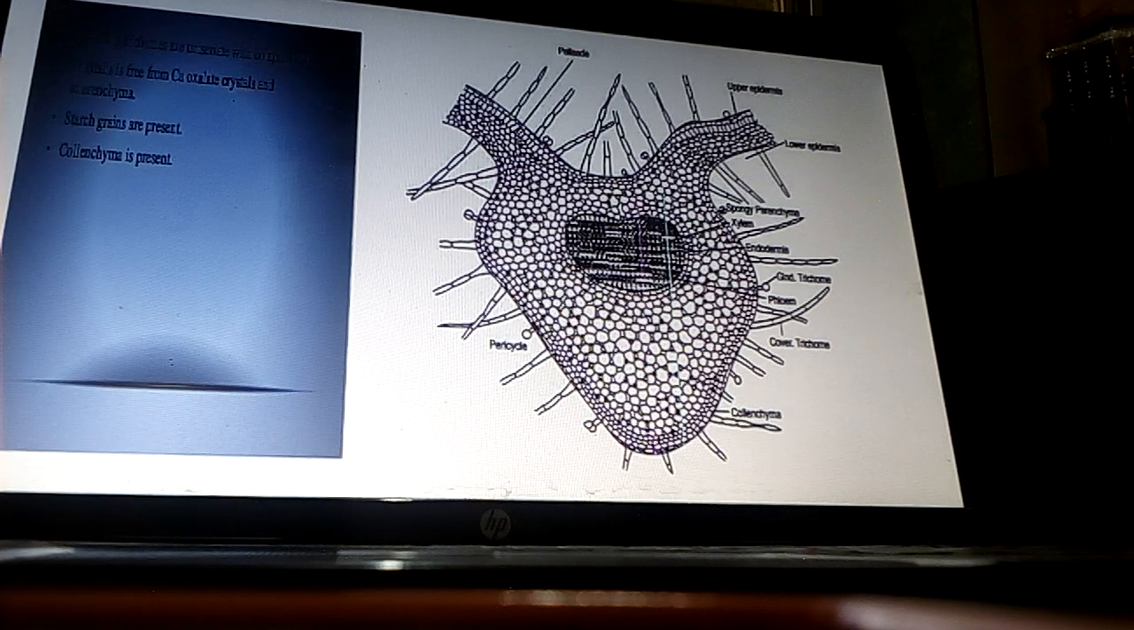Now inside the pericycle there is xylem tissue as well as phloem, and spongy parenchyma is present. Some water pores are also present in the apex region of the epidermis. So this is about the microscopy of digitalis leaves.